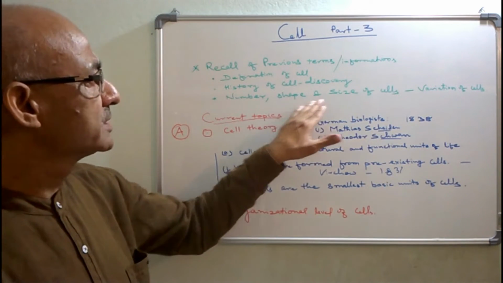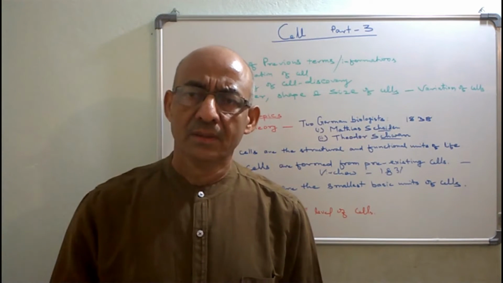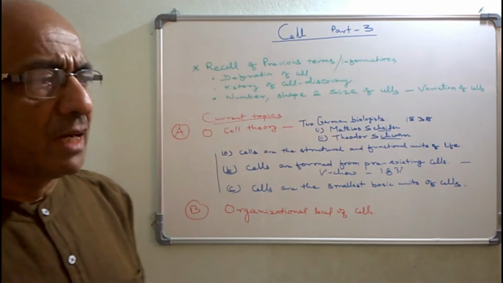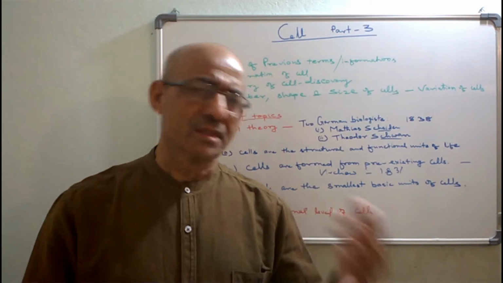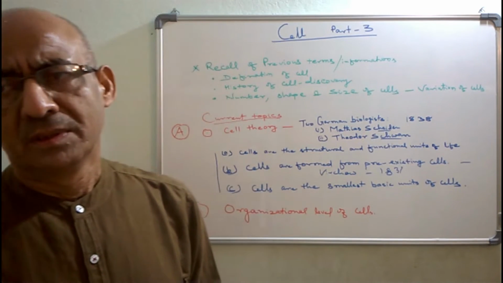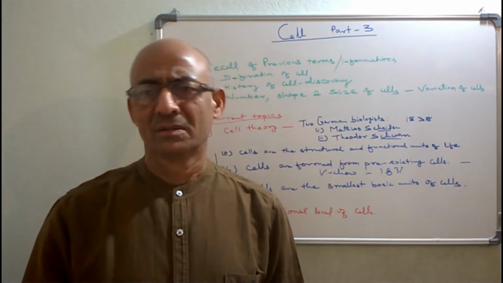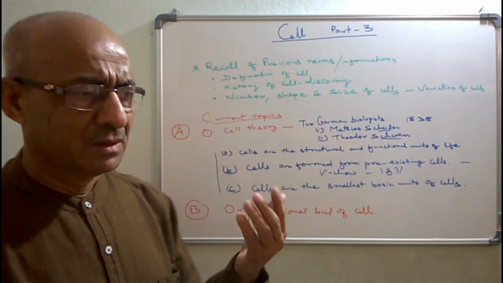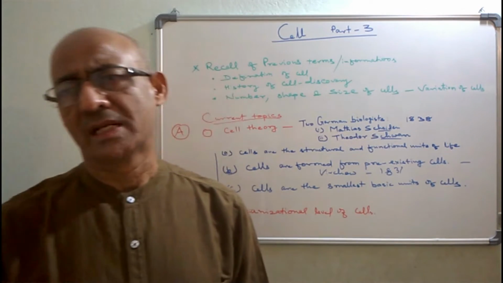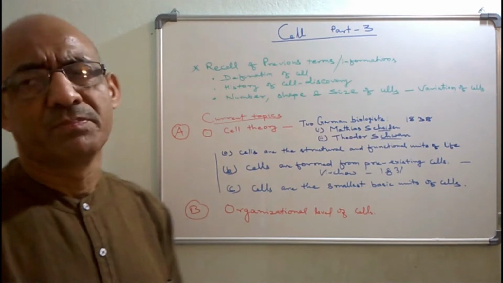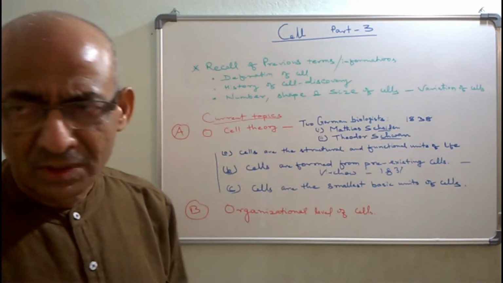Similarly, in terms of shape and size, in the last session, we have seen the variation. Some cells are circular in shape, some are oval, some are hexagonal, some are spindle shape, some are rod shape, some are comma shape.